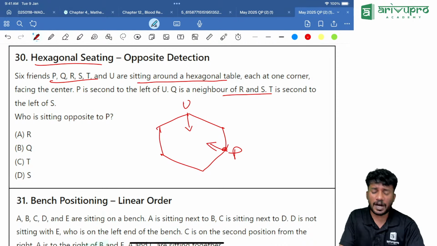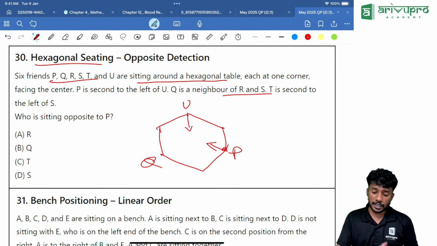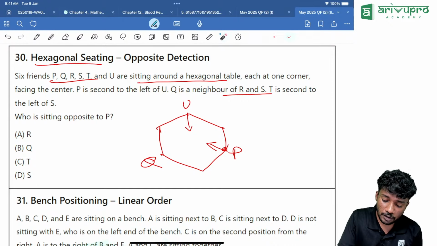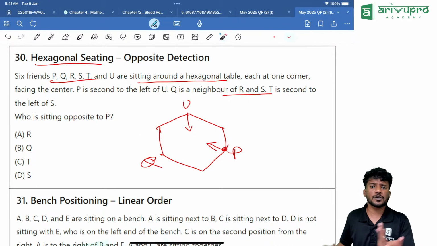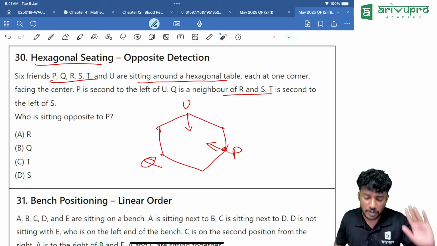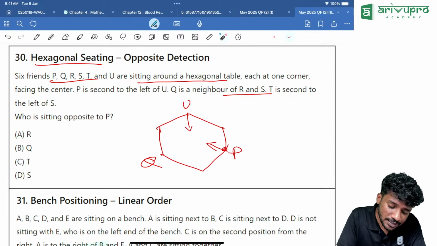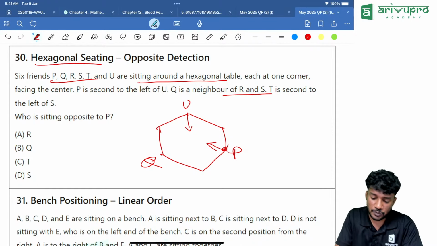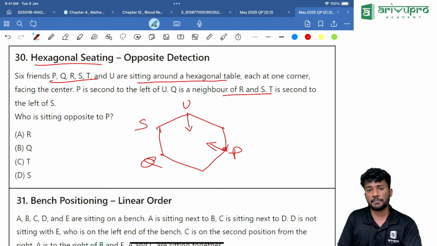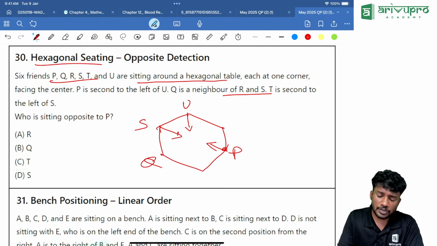Then what is given? Q is neighbor of R and S. So Q should be somewhere over here. Then only R and S can be neighbors. If we put Q somewhere over here, what will happen? Q is already sitting there. That is not possible. Then what else is there? T is second to the right of S. If I put S over here, can T sit over here?